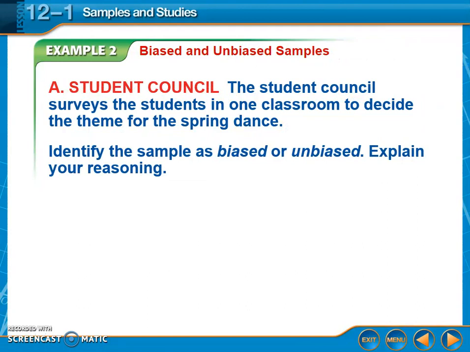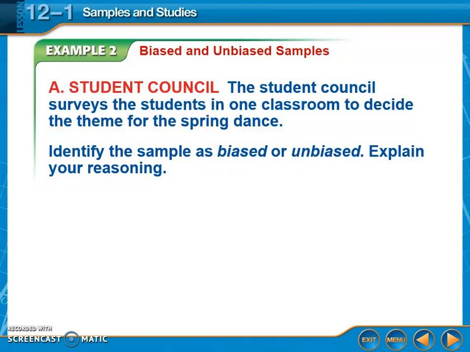Okay, the next thing we want to talk about is biased and unbiased samples. So if you think about the word biased, like if somebody says that's so biased, that means they have a favor. They're making their decision in favor of something. So we're going to be looking at these things, and we can think about these as being fair or unfair. Okay, so we're going to look at example 2.